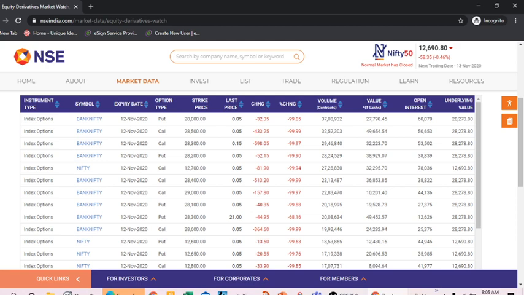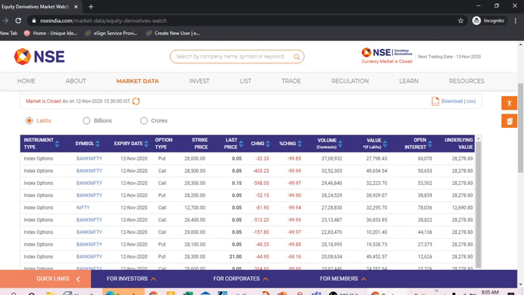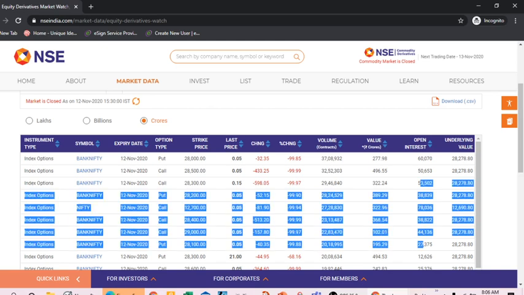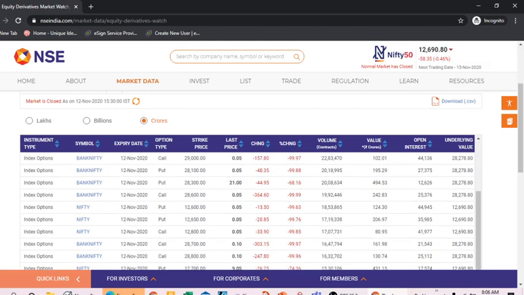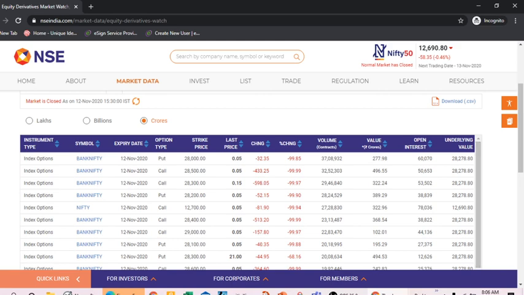Now if you look at the last trade price changes, it's not showing a value, open interest, and the underlying high low, it's not showing right now. Only the close price it's showing. Value in crores, if we see, 277 crores has gone, 496 crores has gone. The volume was in these crores, and this is the open interest. Underlying value is there, open interest is there, and Nifty is there.